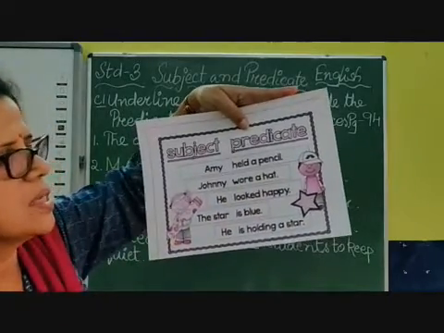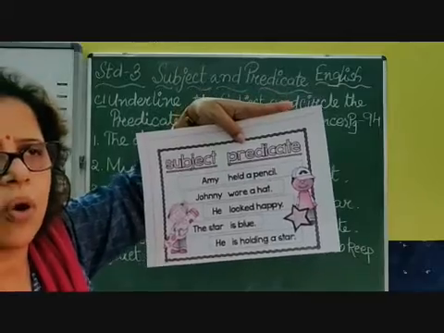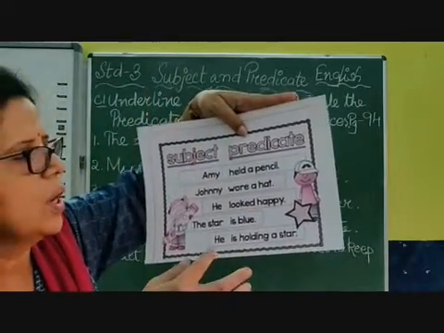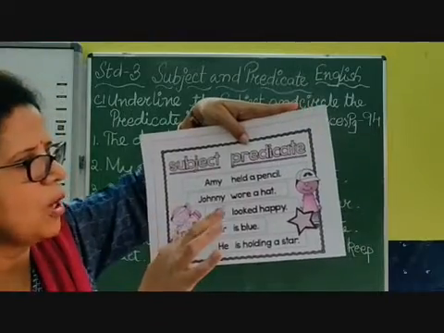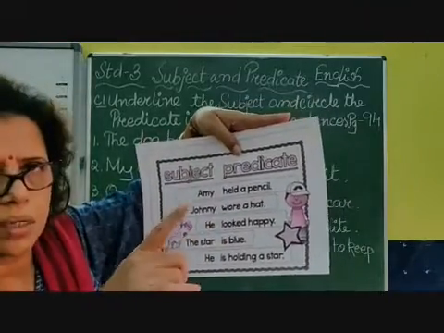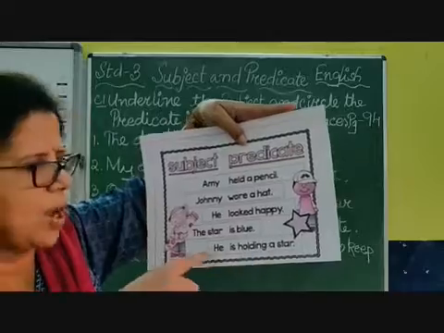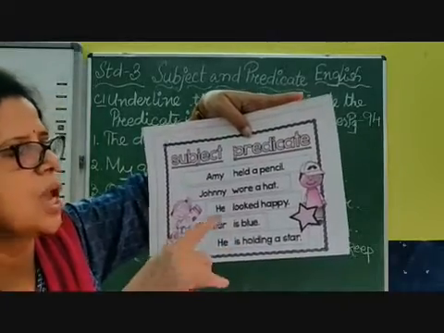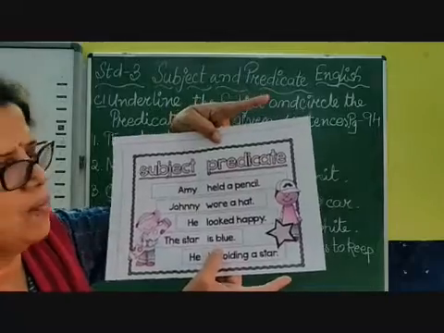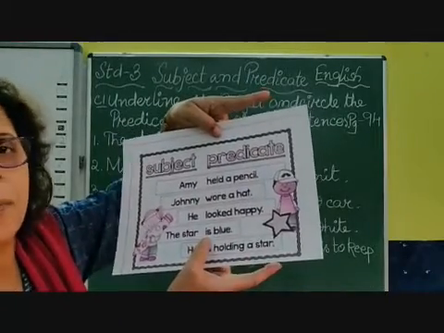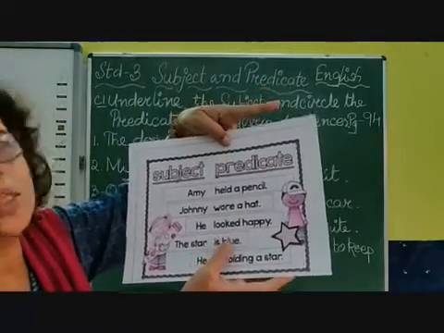Coming to the next sentence, the star is blue. Here we are talking about a thing, the star. The star is the subject. We are not talking about any star, maybe the particular star we are talking about. The star is my subject, is blue. Here you can see there is no main verb, only the helping verb is. So my predicate starts with is blue.